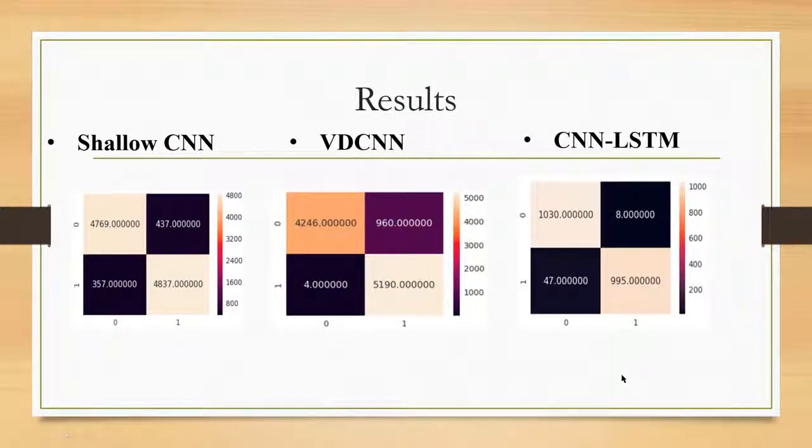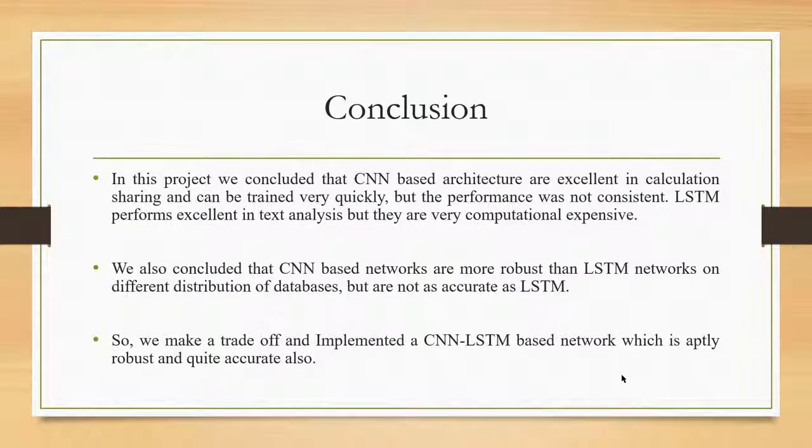The results for the shallow CNN networks, very deep CNN networks, and the combination of CNN and LSTM networks are shown in the figure on the screen. And by the results, we can infer that the CNN and LSTM combination network performs the best. From this project, I concluded that the combination of CNN and LSTM networks is best for text classification and is very easy to train also.